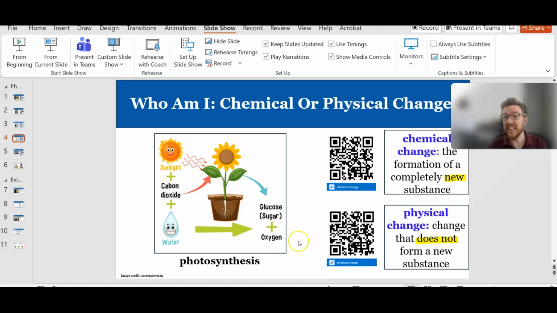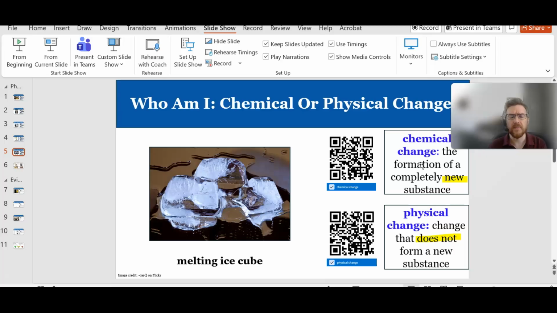All right, so this one is also a chemical change, taking two substances, the radiant energy from the sun and the water, and creating something new from it, glucose, which is a type of sugar, and oxygen, new substance formed with new physical properties, so chemical change. One more. So melting ice cube, this is one that I find students sometimes struggle with because we forget about phase changes,